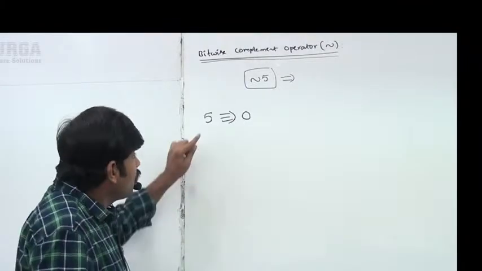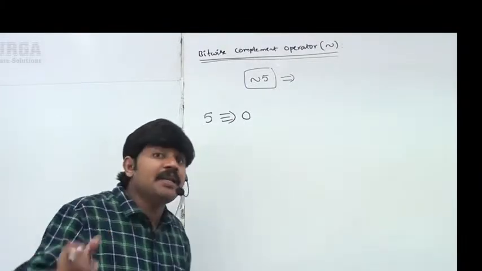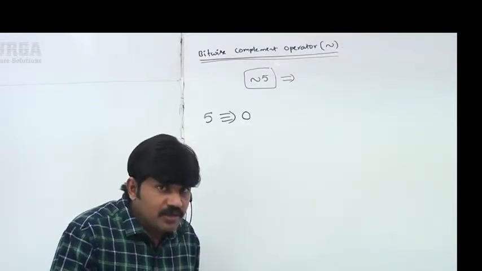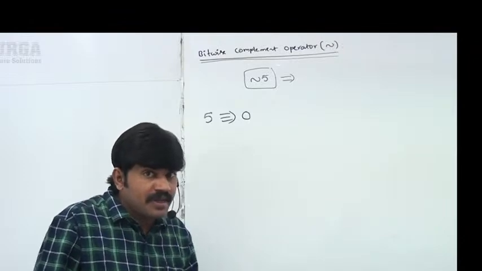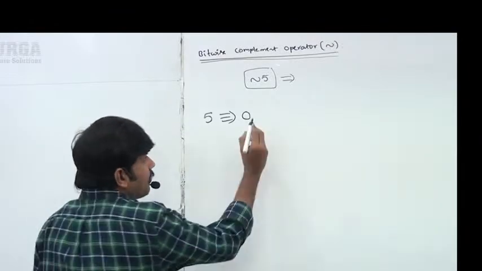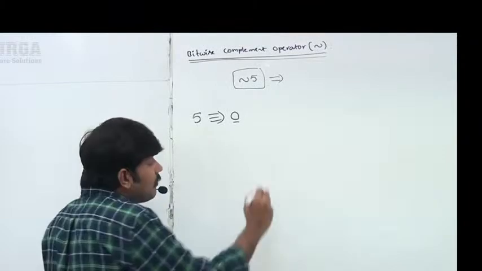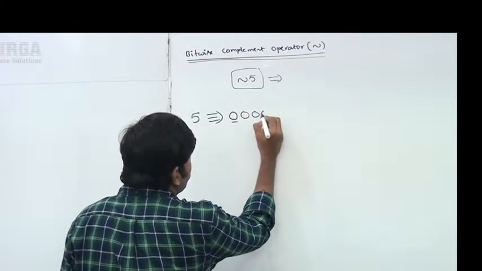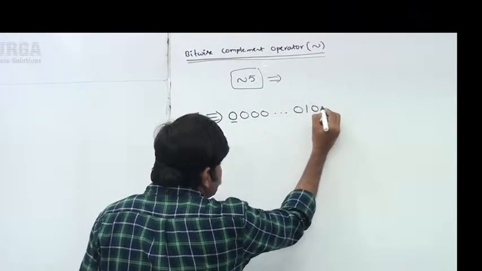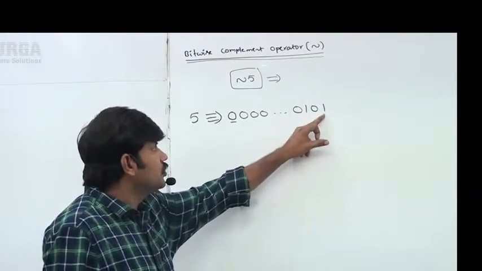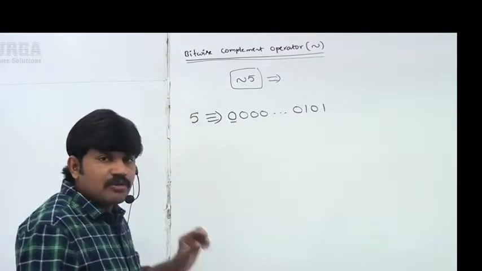If it is a positive number, the remaining bits represent the value directly. In 32-bit representation, 1 bit is already reserved. The remaining 31 bits will be 0, 0, 0, and so on, ending with 1, 0, 1. Remember this: 1, 0, 1 is the value of 5.